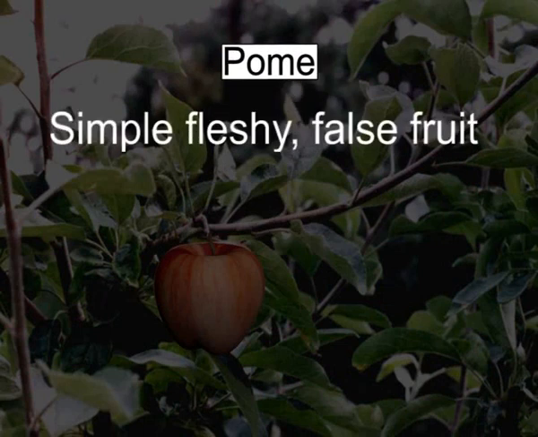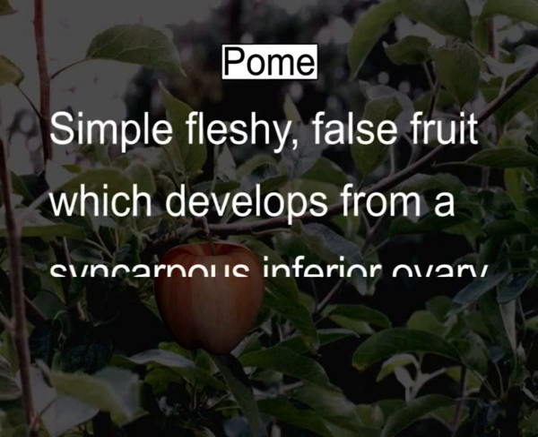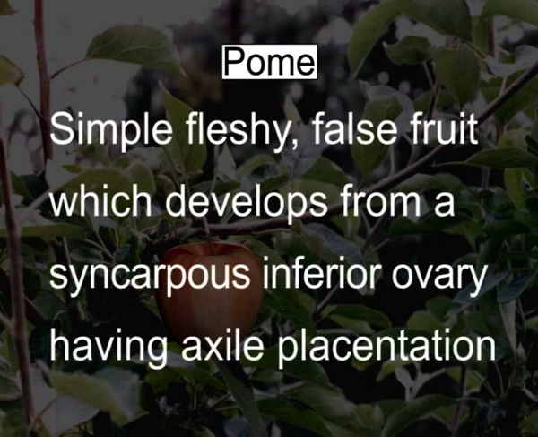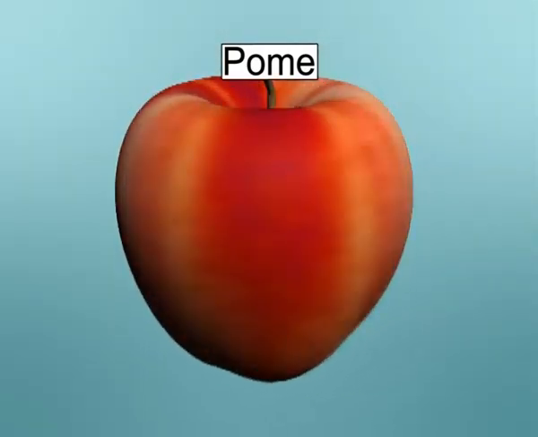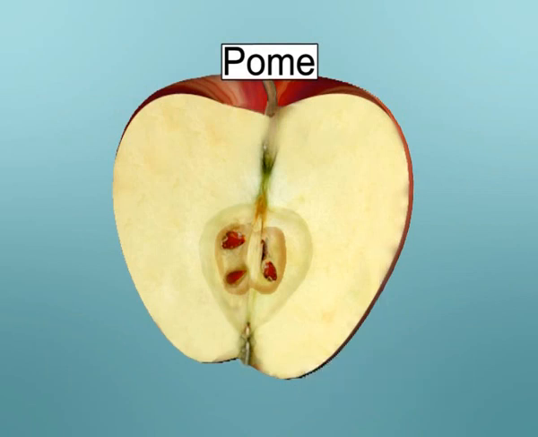It is a simple fleshy false fruit which develops from a syncarpous inferior ovary having axile placentation. After fertilization, the thalamus becomes fleshy and edible, but the actual fruit containing seeds remains inside, as found in apple.